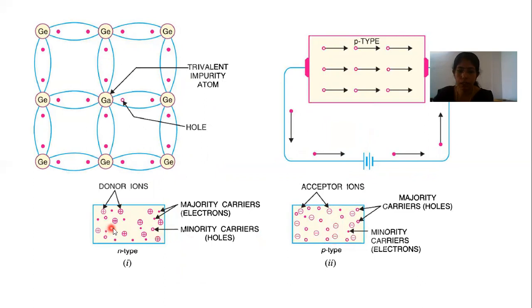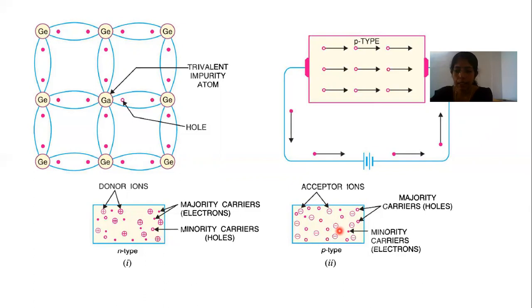So here we already said that semiconductor materials are of two types, intrinsic and extrinsic, and the extrinsic semiconductors are of two types, n-type and p-type. Now we are going to discuss p-type semiconductors. In n-type material we added a pentavalent impurity, which has 5 electrons in the outermost shell. But in p-type material we are adding a trivalent impurity, which has only 3 electrons in the outermost shell.